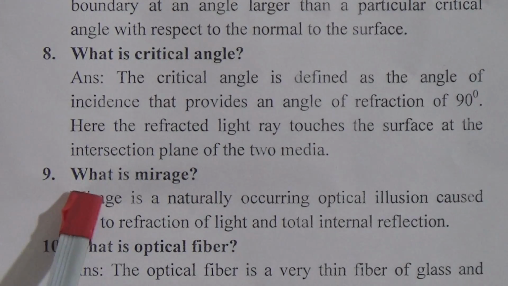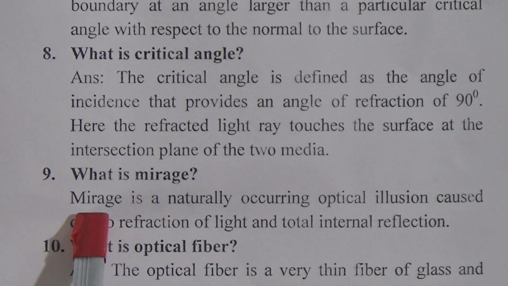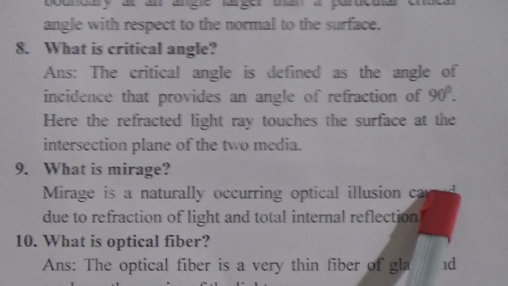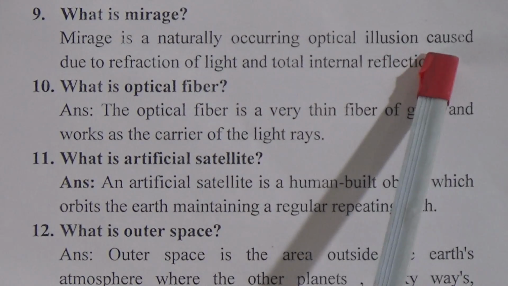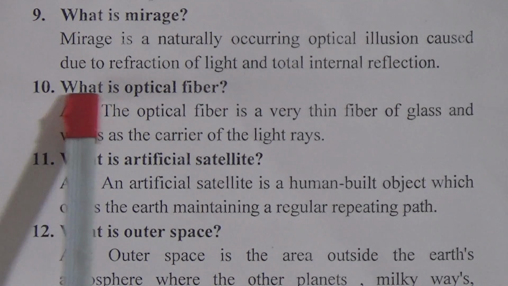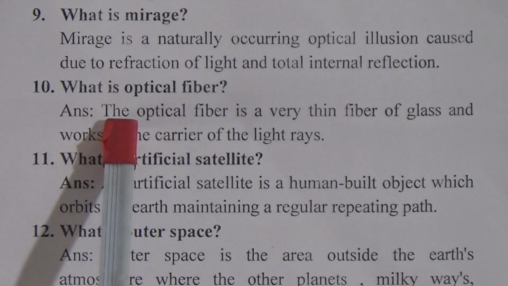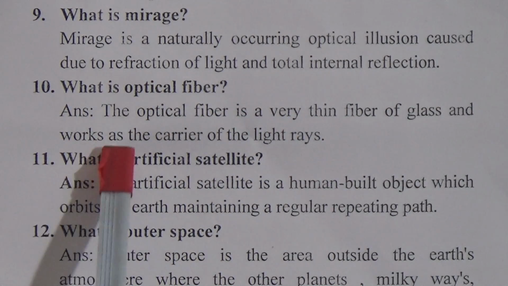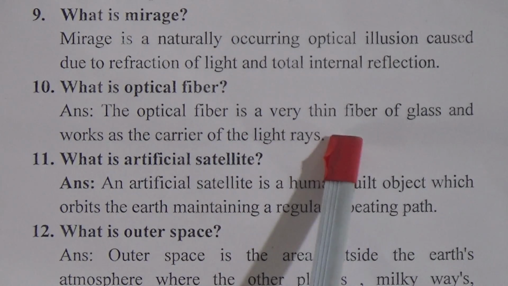Question number 9 is, what is mirage? The answer is, mirage is a naturally occurring optical illusion caused due to refraction of light and total internal reflection. Question number 10 is, what is optical fiber? The answer is, optical fiber is a very thin fiber of glass and works as the carrier of light rays.